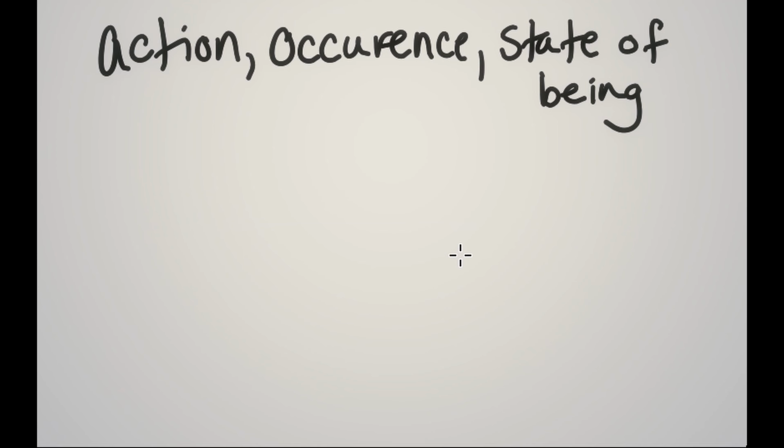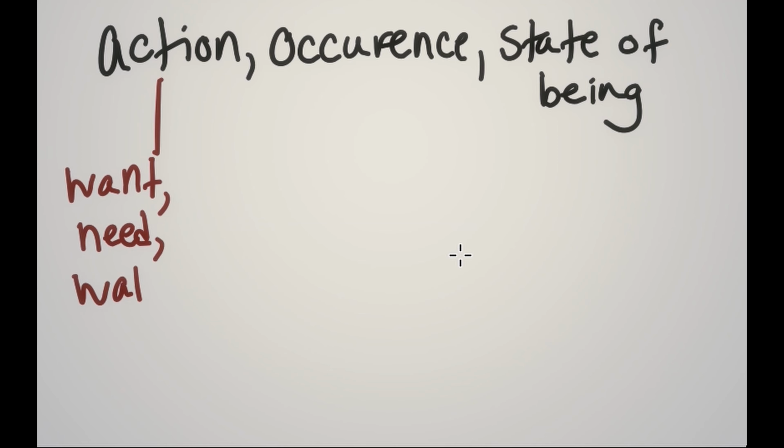So, action verbs. These are very common, and they are probably the first thing you think of when you think of a verb. These are words like want, need, walk, throw, say, do. There's a ton of examples that can go under here.